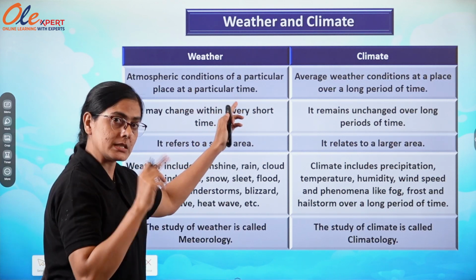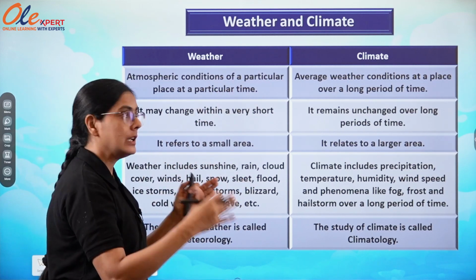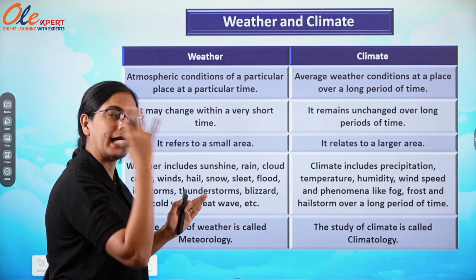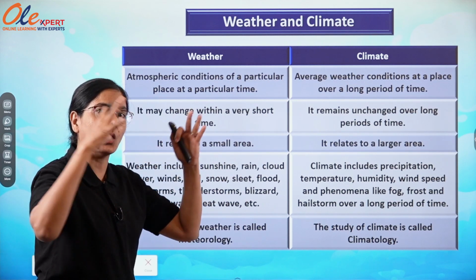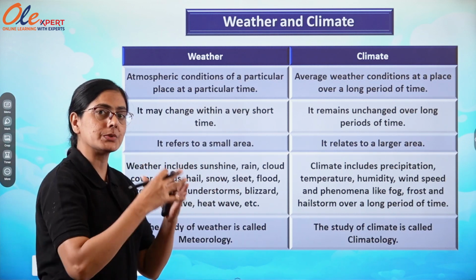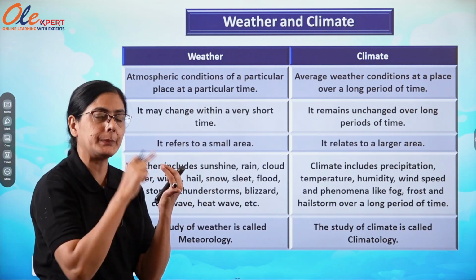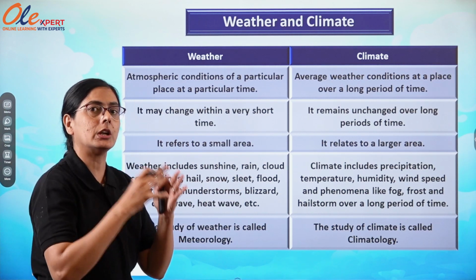But when we are talking about climate, means a large area, and the weather conditions, means elements of weather or climate, will be observed for a long period. All the things, whether temperature, precipitation, humidity, all these things will be observed for a long time.